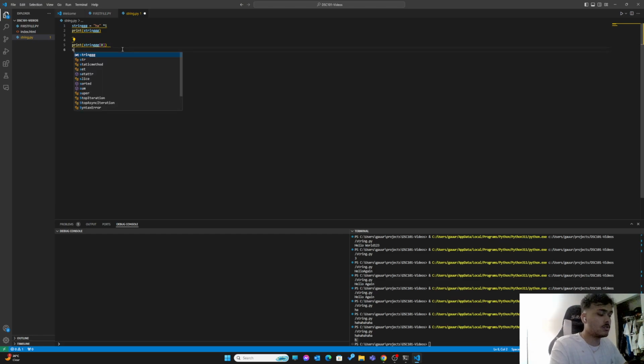So remember, strings, arrays, whenever you're coding, everything begins with a 0. So let's say our string is data, right? This D is in position 0, A is in position 1, T is in position 2, and A is in position 3. We need to understand this.